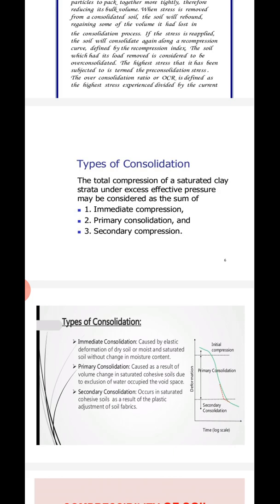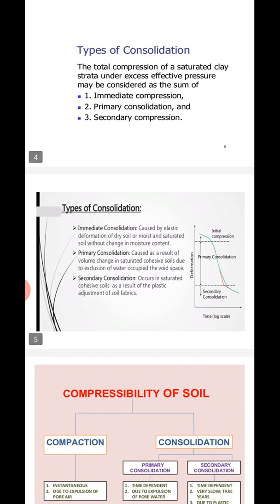So what is immediate consolidation? As I told, consolidation is a process in which, due to the application of the load, the water from a saturated soil mass is squeezed out, and hence there is a decrease in the volume of the soil mass. This process is called consolidation.